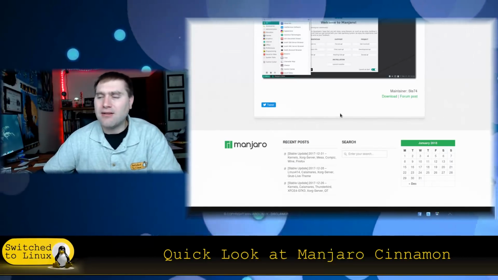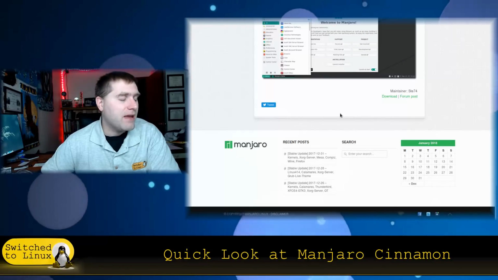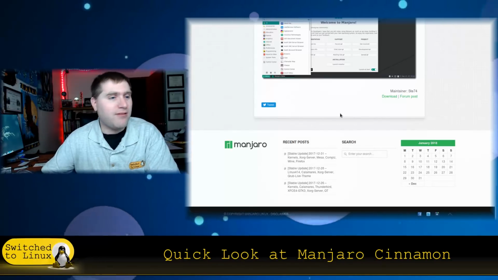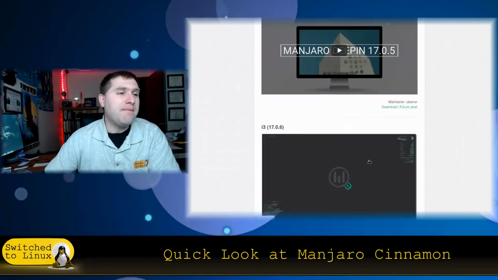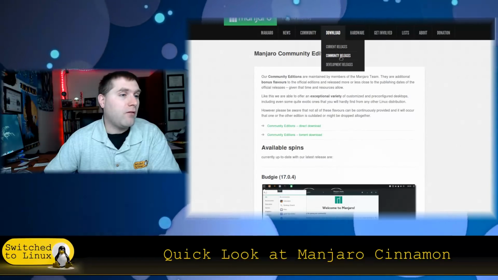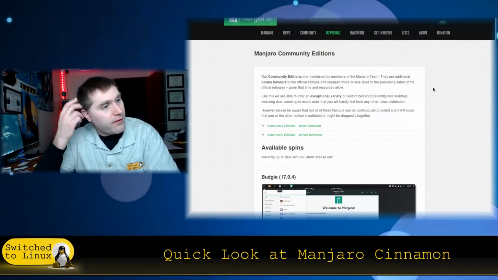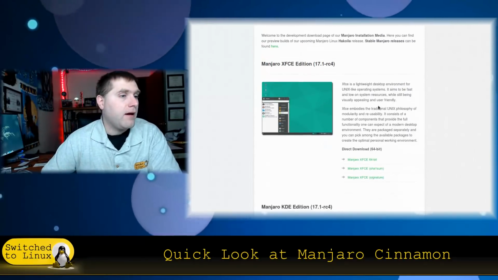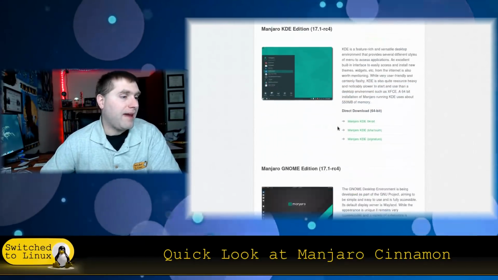You know what they're missing? They're missing the Enlightenment desktop. That's what they're missing. But anyway, you can come on here to grab the current releases or the community releases or some development releases. Let's see what these look like. So these are 17.1. These are release candidates, it looks like.